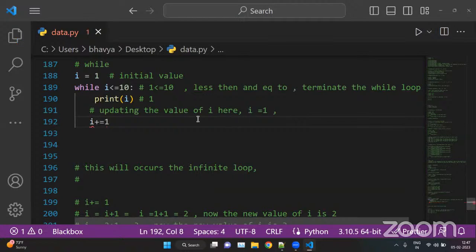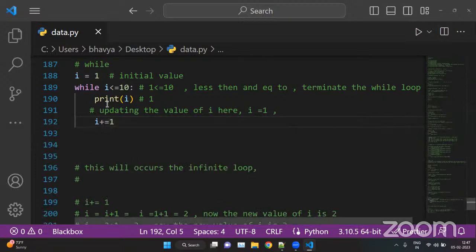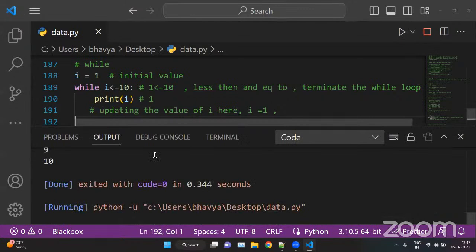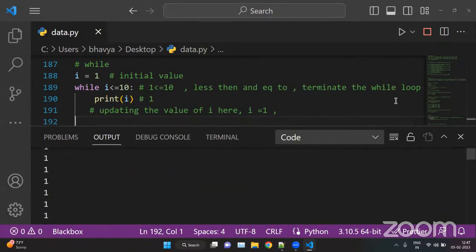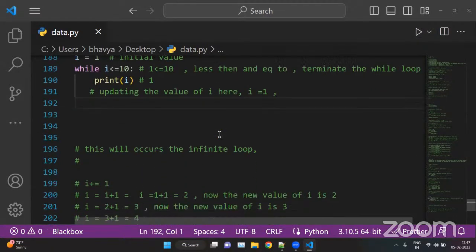So we can keep on incrementing the value. We can run this and we have the values. If you remove this, let me show you this infinite loop. You can see we have 1 1 1 1, and if we keep executing, we have to stop it from here. So don't forget to put this incrementing value, otherwise this will crash your system, or crash your VS Code as well.